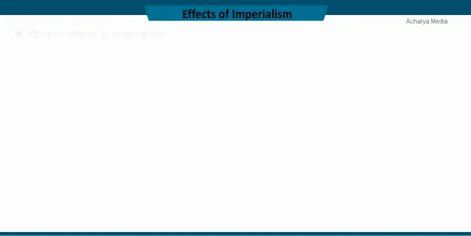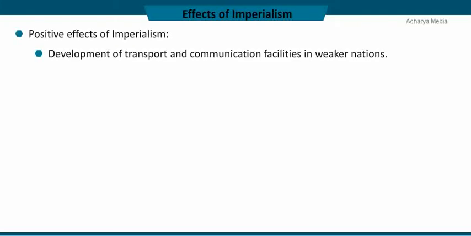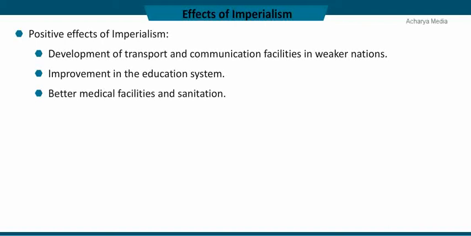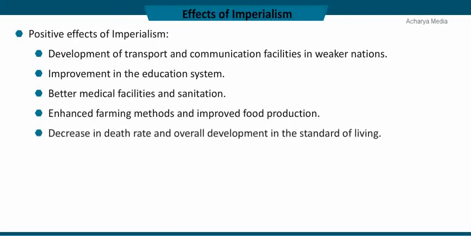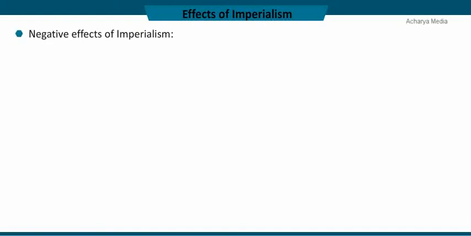Effects of imperialism. Positive effects of imperialism: development of transport and communication facilities in weaker nations, improvement in the education system, better medical facilities and sanitation, enhanced farming methods and improved food production, decrease in death rate and overall development in the standard of living, better discipline and unity. Negative effects of imperialism.